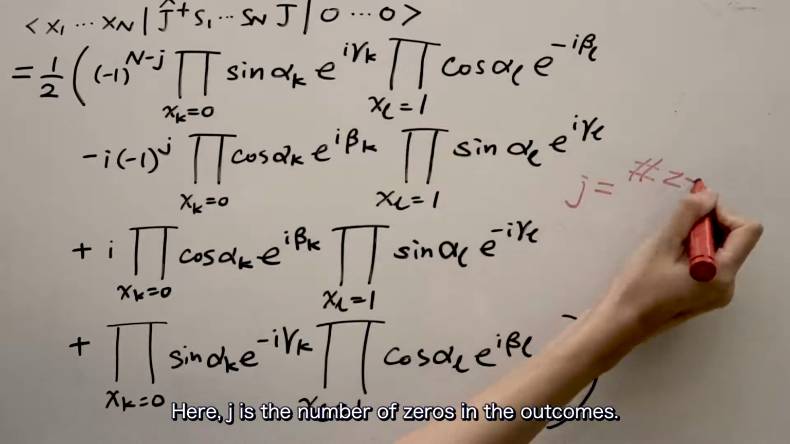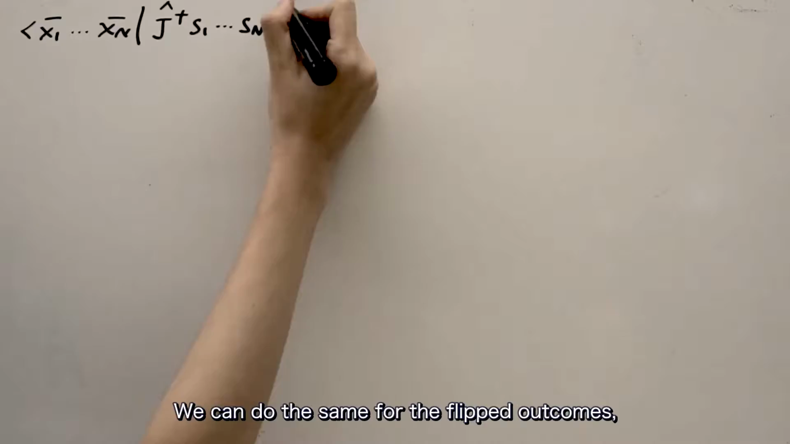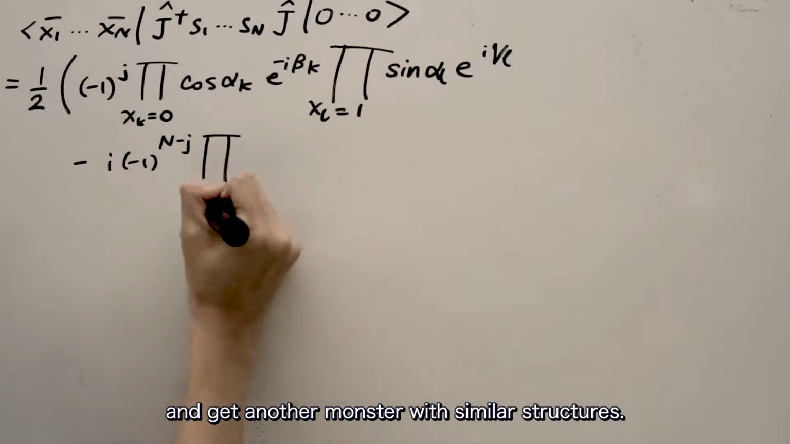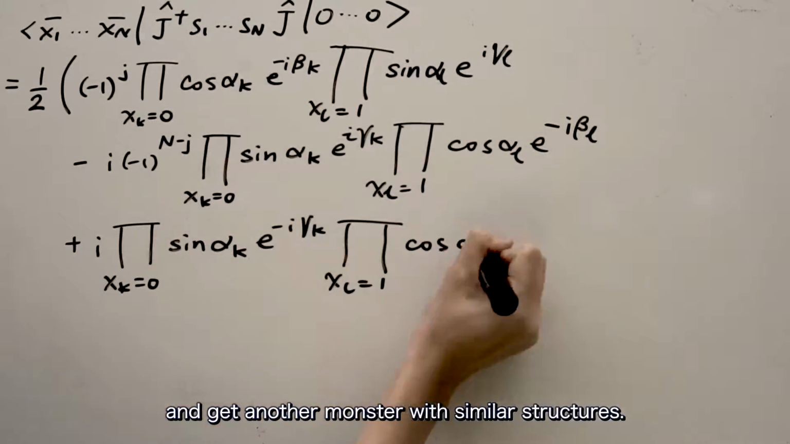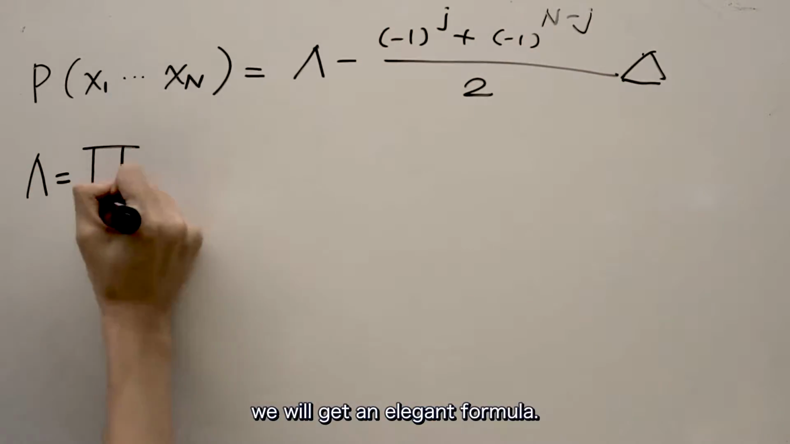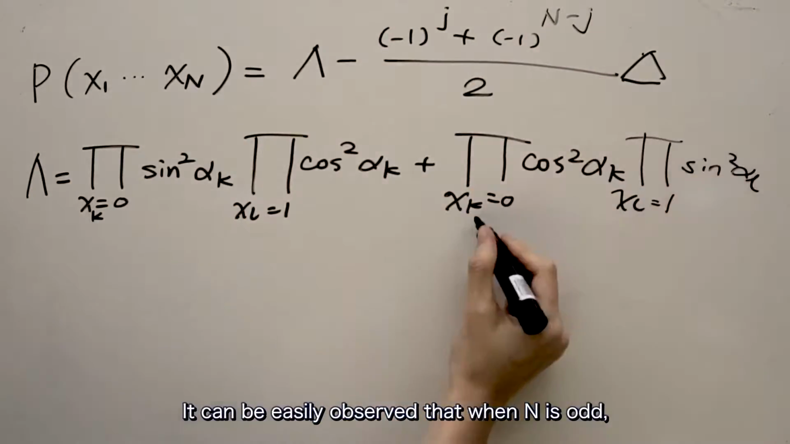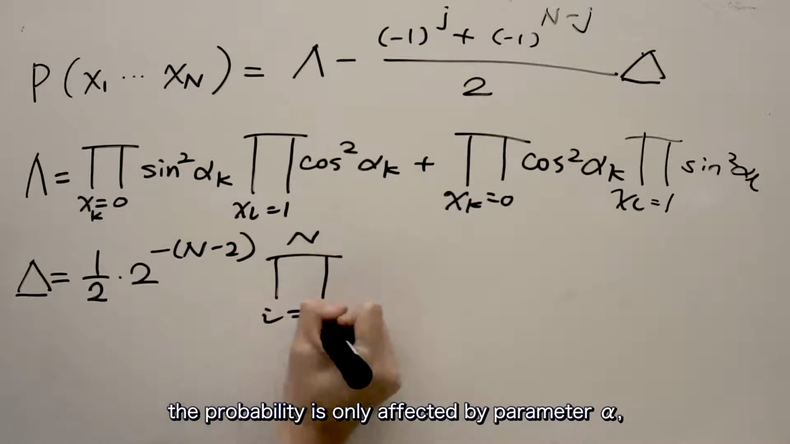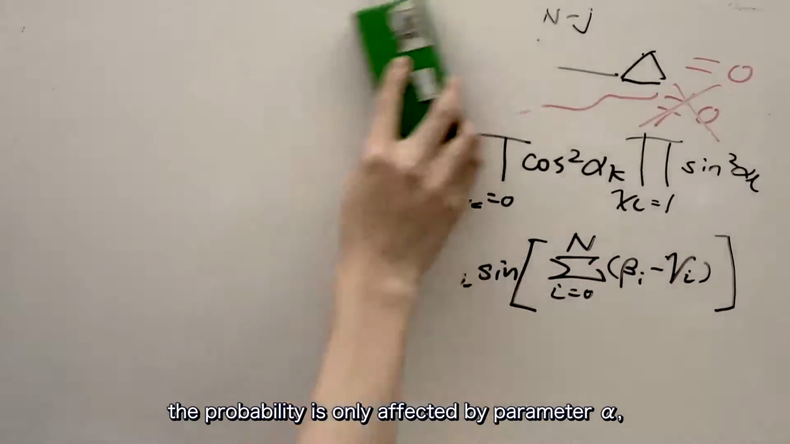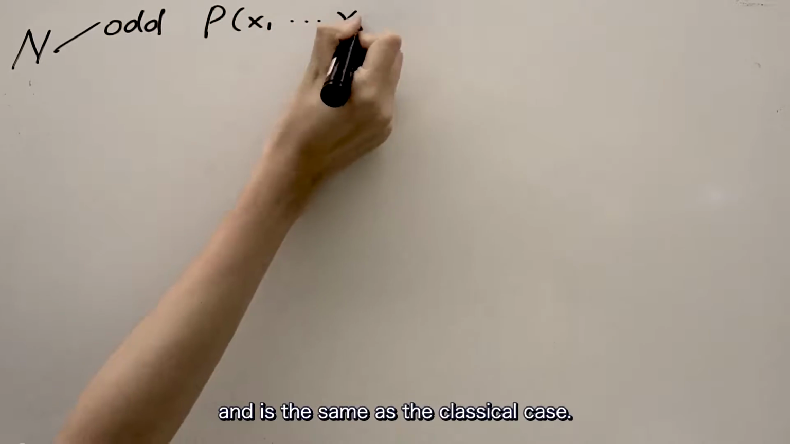Here J is the number of zeros in the outcomes. We can do the same for the flipped outcomes and get another monster with similar structures. If we combine these 2 monsters, we will get an elegant formula. It can be easily observed that when n is odd, the probability is only affected by parameter alpha and is the same as the classical case.